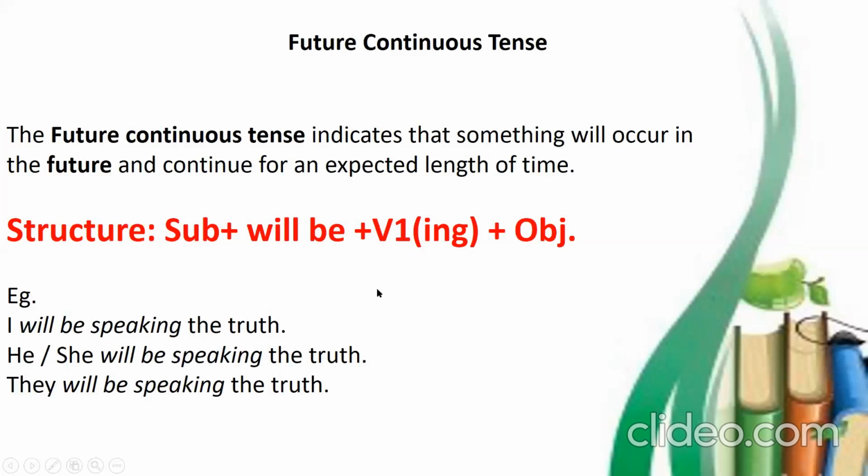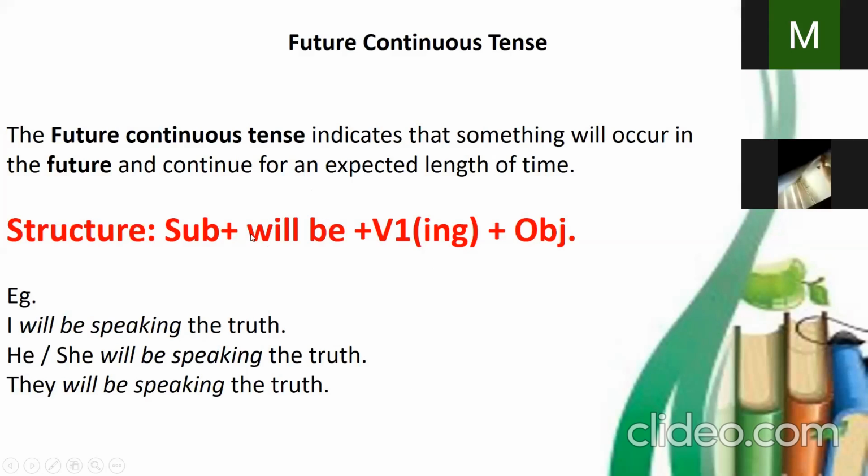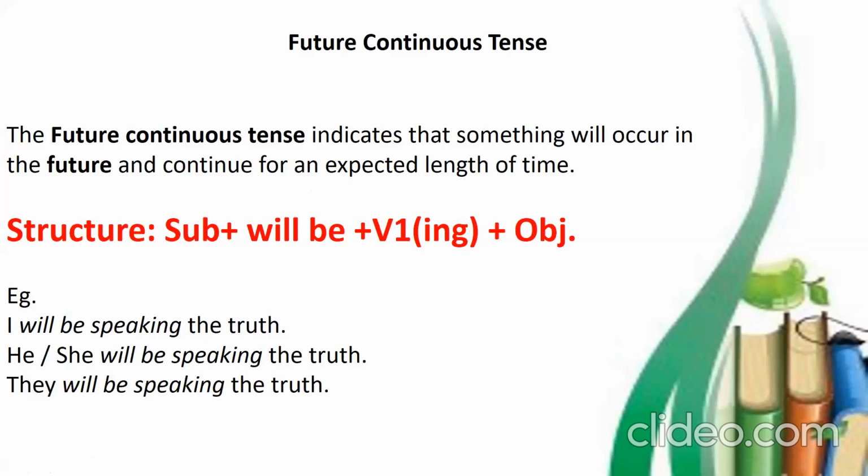Okay? And for the structure, we have a subject, will be, plus V1 with ing and object. Here our helping verb is will be, and there is just one helping verb that we use with all the subjects. Ajwa, please turn off your camera, turn off your video. Thank you. Okay, here is the structure: subject plus will be plus V1 with ing and object. Again, the structure is same. The only thing that is changed is the helping verb. Here we have helping verb will be.